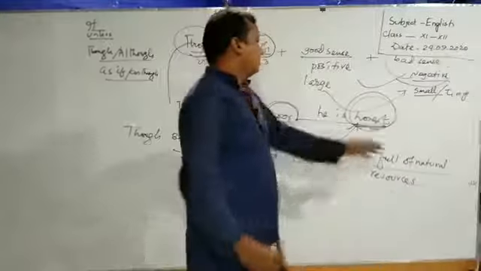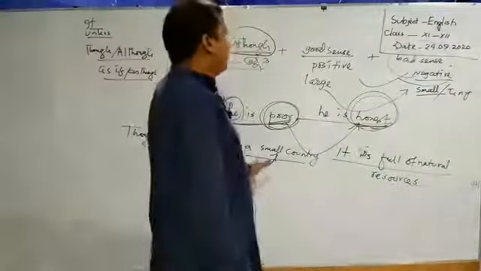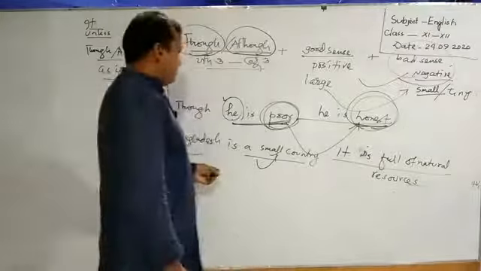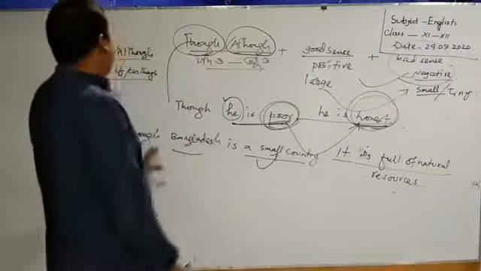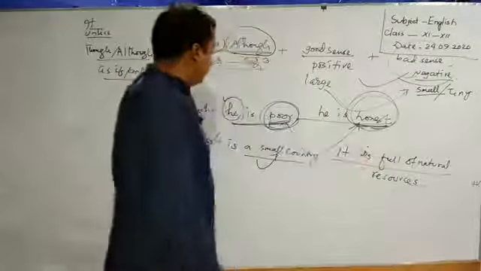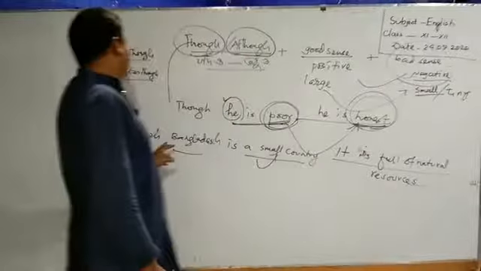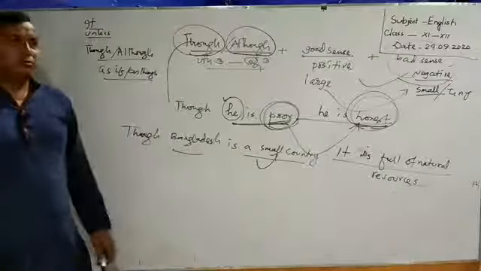Our country is full of natural resources. So, such kind of opposite expressions are added using the conjunctions though and although. Though can be used in the middle portion of both clauses, but although is always used before the starting position of both the clauses.